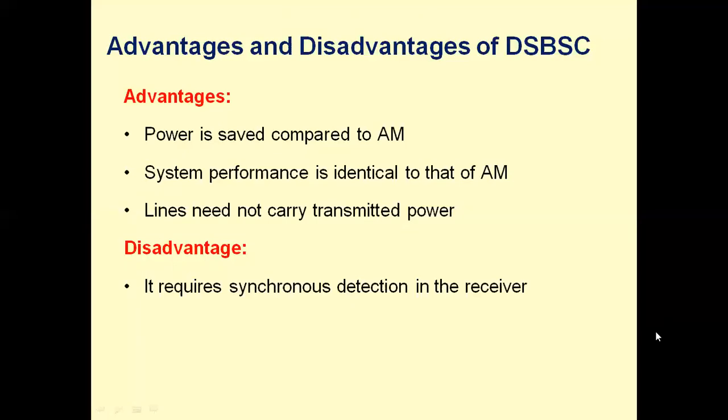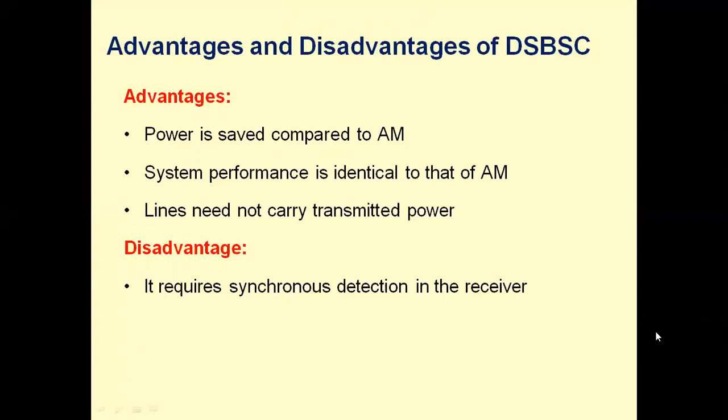Another advantage of DSBSC is that lines need not carry transmitted carrier power. That carrier power need not be transmitted. Only upper sideband and lower sideband power can be transmitted. The drawback of AM is that the line should carry the carrier power and also the upper sideband and lower sideband. Here there is no need of transmitting the carrier power. Carrier is suppressed, so lines need not carry the carrier power. It has to carry only the sideband power.